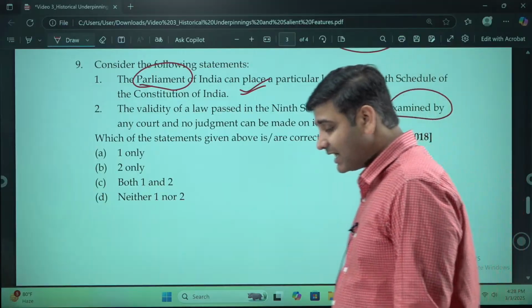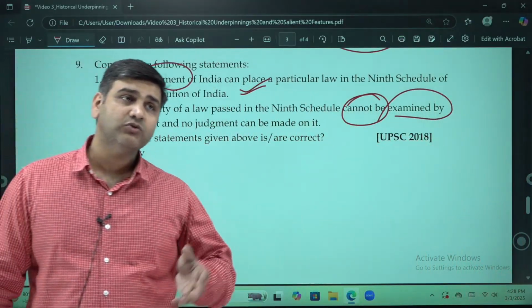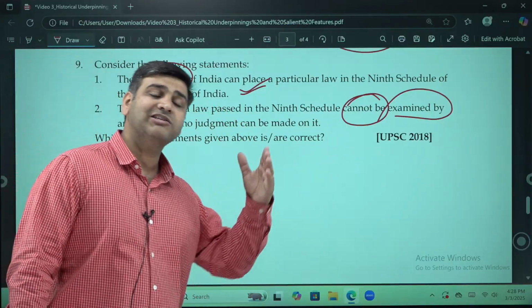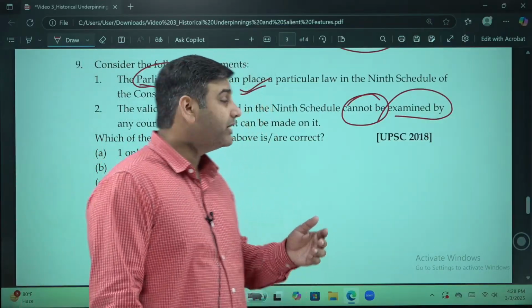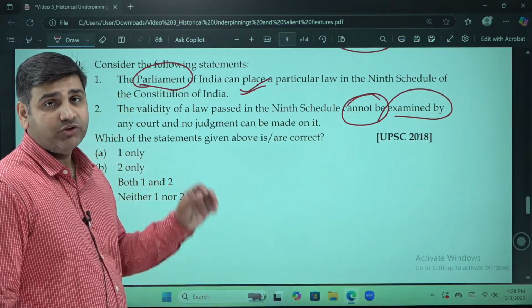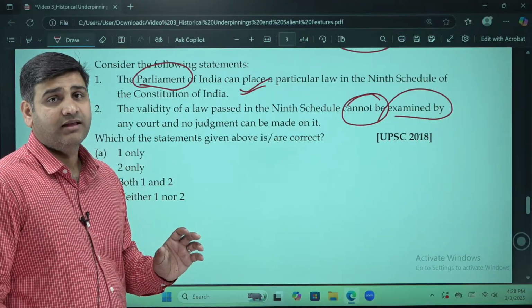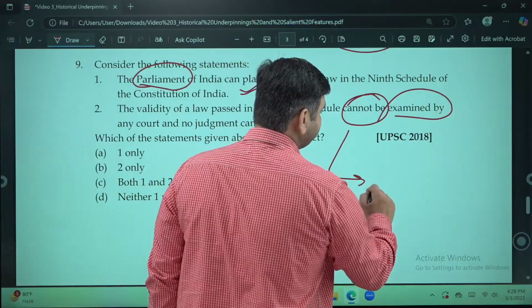The basic idea for the establishment of the 9th schedule was to save the law, the policy or the legislation from judicial interference or judicial review. But still the judiciary can check those laws on several bases. This happened after the judgment of Keshavananda Bharati.